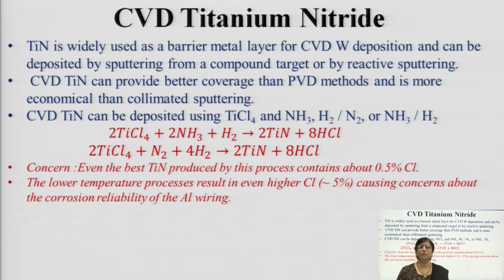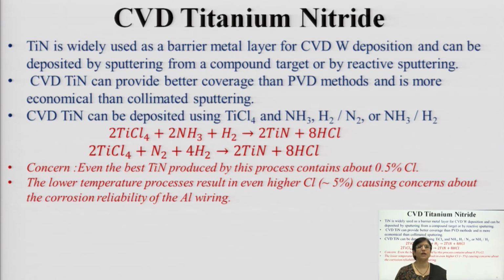It can be deposited by sputtering, from the compound target, or by reactive sputtering, whereas chemical vapor deposition of titanium nitride can provide better coverage than physical vapor deposition methods and is more economical than collimated sputtering. Even if you are collimating, even if you are making a fine beam and sputtering, the physical vapor deposition comes out quite handy in such a case.